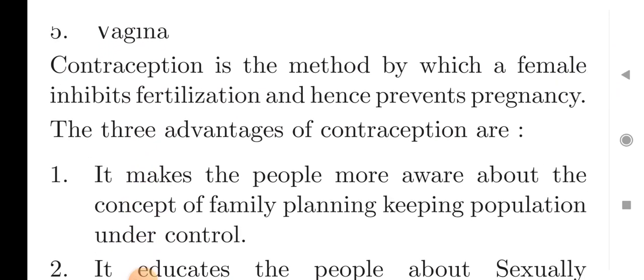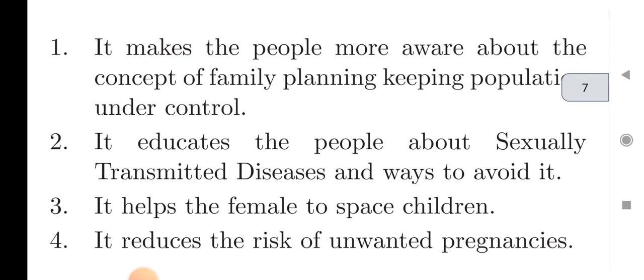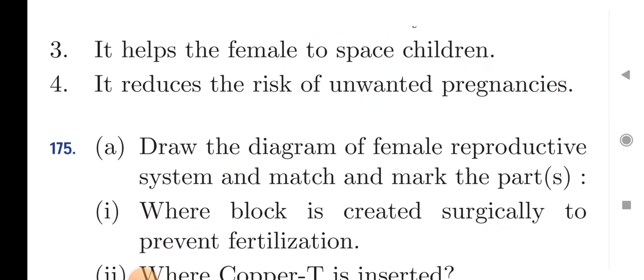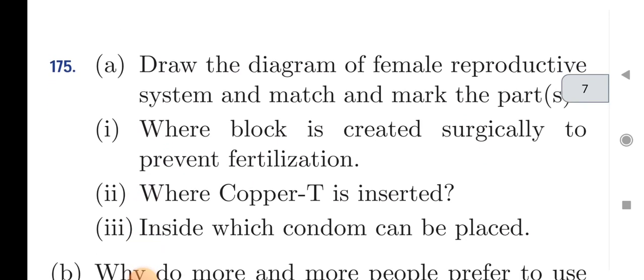So contraception is a method by which a female inhibits fertilization and hence prevents pregnancy. The 3 advantages of contraception are: it makes people more aware about the concept of family planning, keeping population under control. It educates people about sexually transmitted diseases. It helps the female to space children. It reduces the risk of unwanted pregnancies.